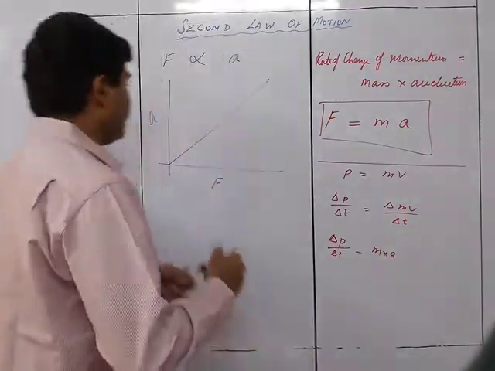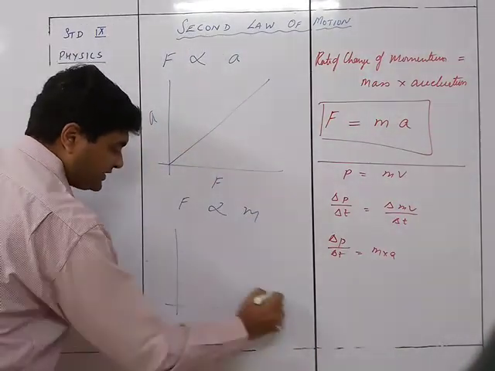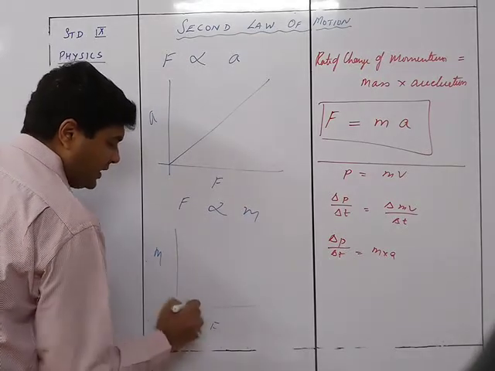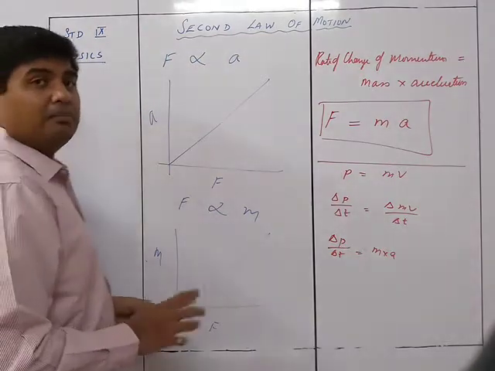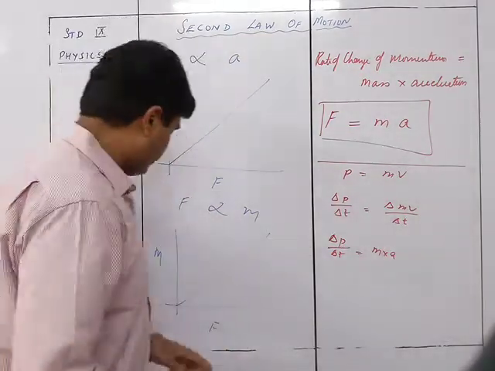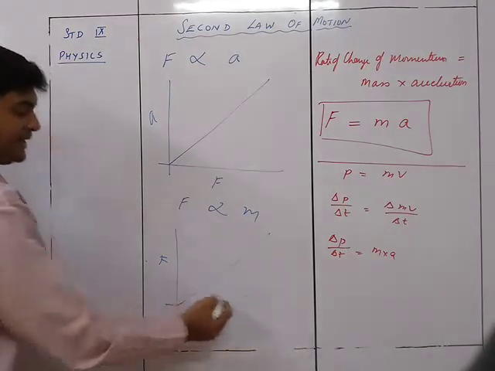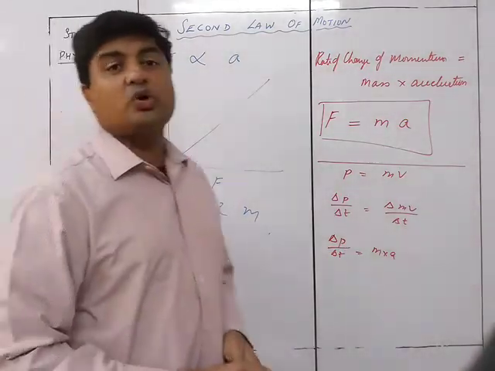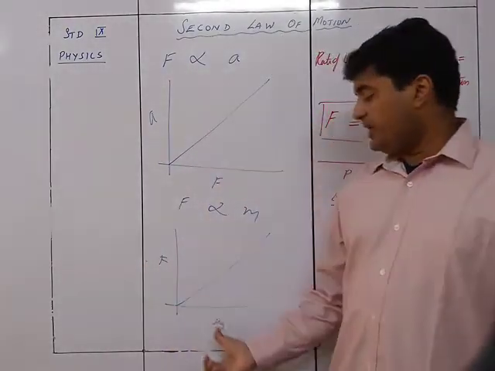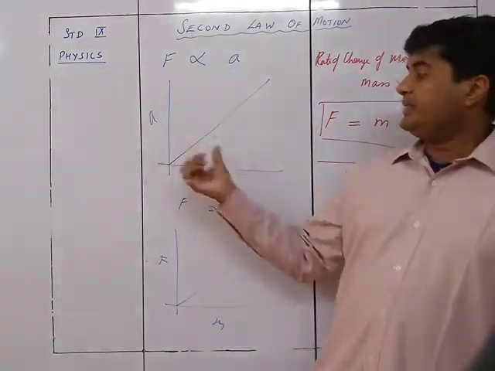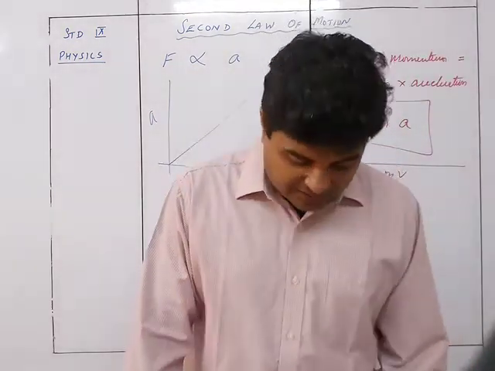Similarly, the next thing is that force is directly proportional to the mass. If I draw a graph where this is the mass and this is the force, it is again a straight line. If the mass increases, the force required will also increase. So with the increase in the mass, there will be an increase in the force required. And with the increase in the force, there will be an automatic increase in the acceleration.